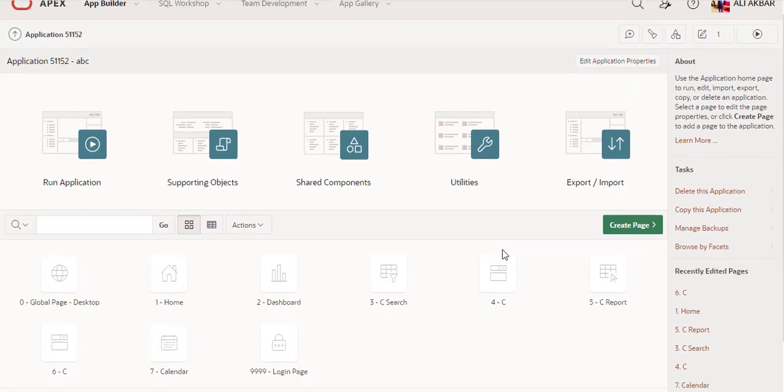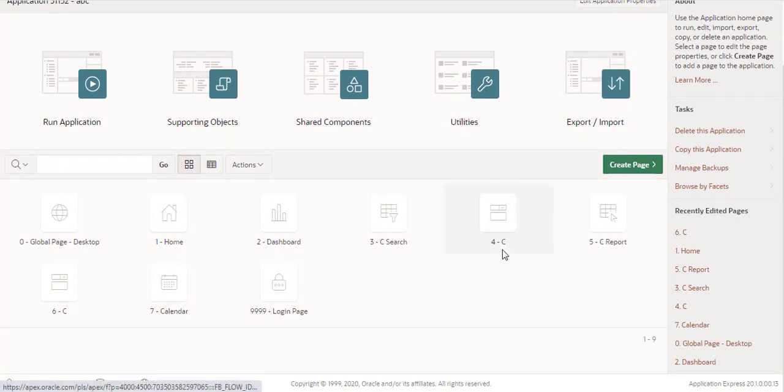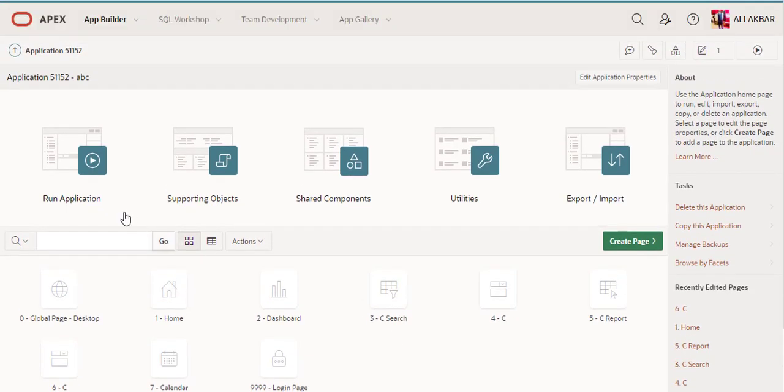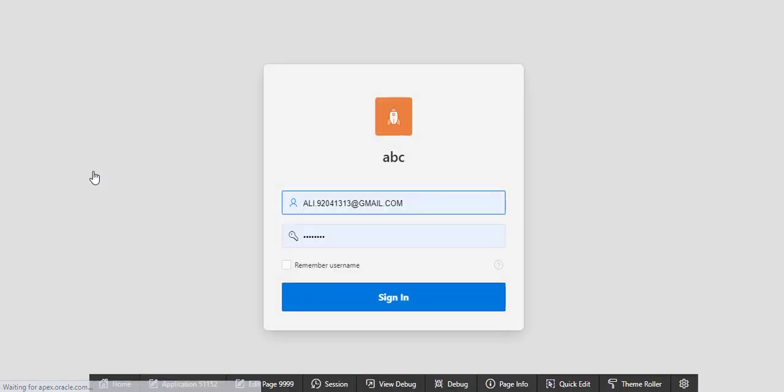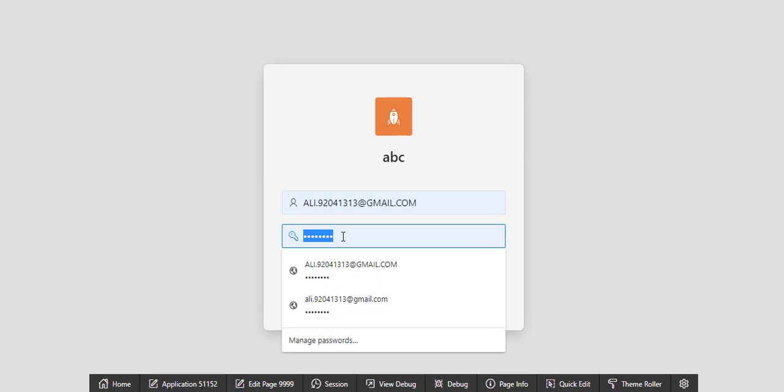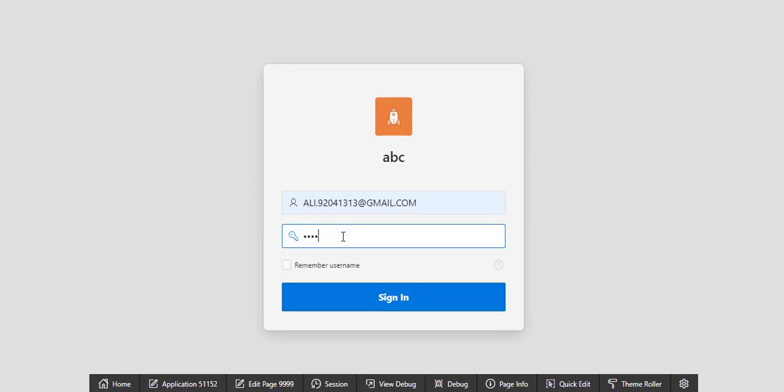You can see here that Oracle Apex created a demo application which consists of a home page, a dashboard page, a search page, and this is the reporting page. When you press Run Application, I just put in my username and password.